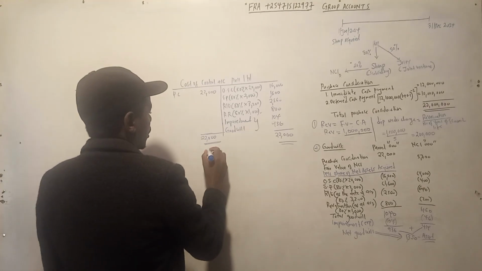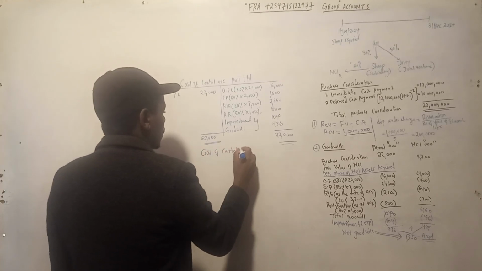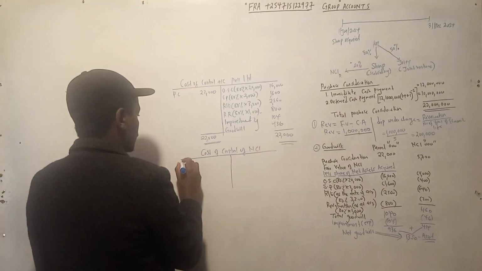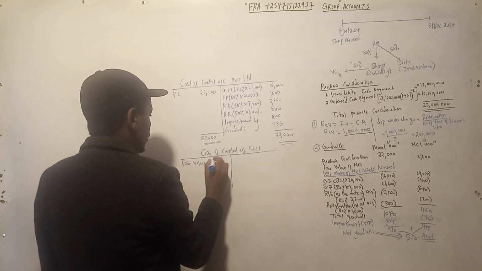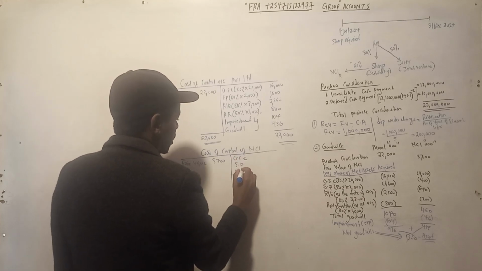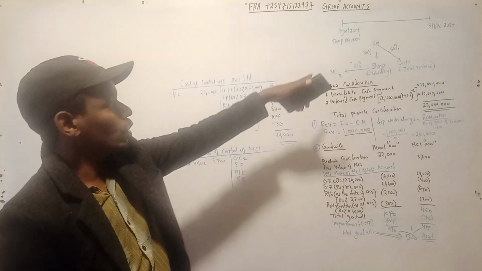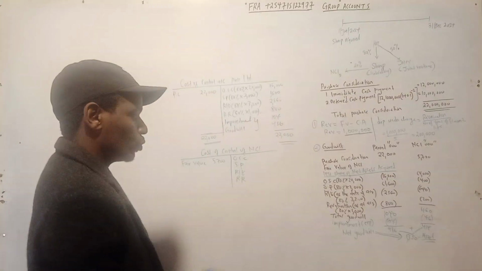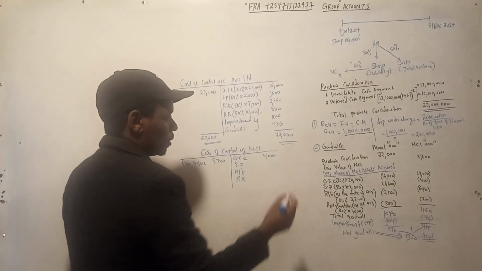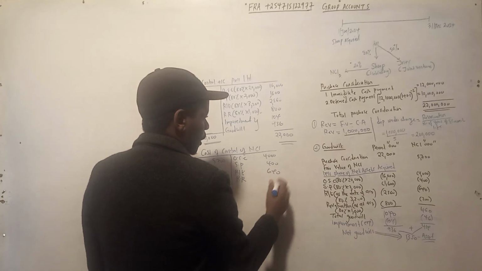You also do the same for the NCI, cost of control of NCI. As normal, you start with the fair value, which is 5,700. Then ordinary share capital, share premium, retained earnings, and revaluation reserve. If you have the pre-acquisition dividend, but here the dividend was not within the year, so there's no dividend. So this one is 4,000, 20% of 20,000, then 400, 20% of 2,000, then 640, and 200.